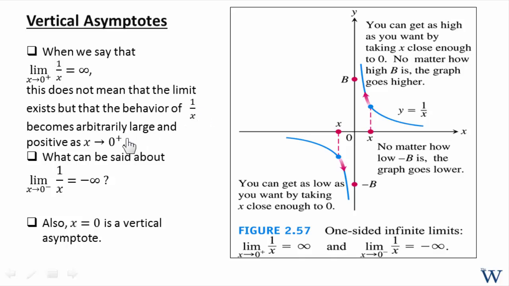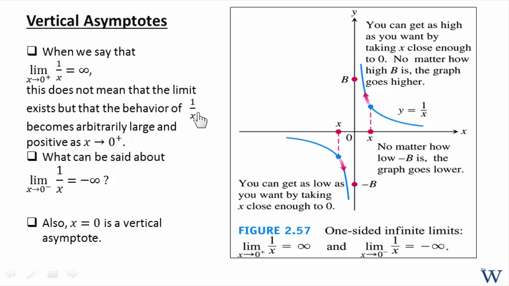Look, if you have an x that's getting very, very close to 0, like say 0.01, 0.001, 0.0001, etc., what happens to the reciprocal? Well, if you take the reciprocal of a very small number, then it becomes arbitrarily large.